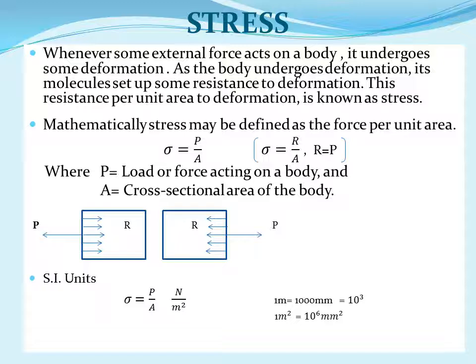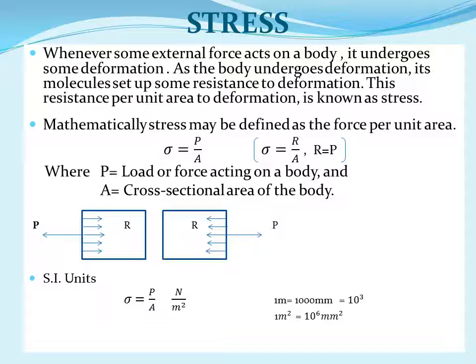But in engineering, meter is not convenient. Mm is convenient. Therefore, we have to convert it into mm. Now conversion factor is 1 meter is equal to 1000 mm, that is 10 raised to power 3 mm.